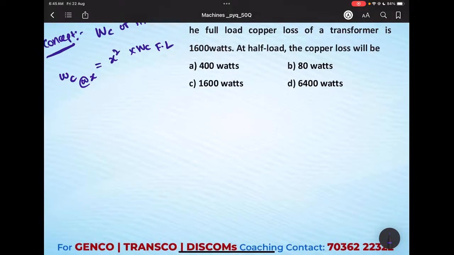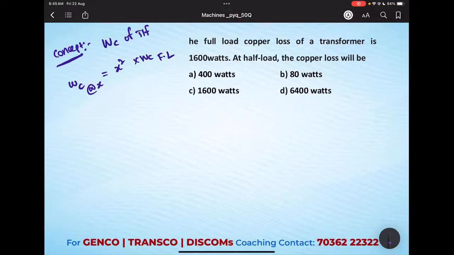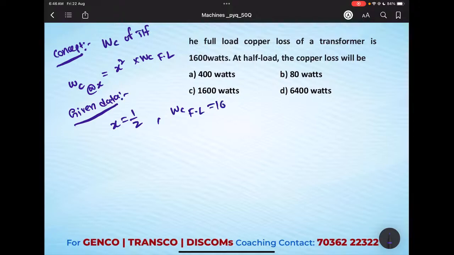At what fraction are they asking? From the given data, what fraction are they asking? x is equal to half load, that means 1 by 2. They have given the full load copper loss as 1600 watts. So our copper loss at half load